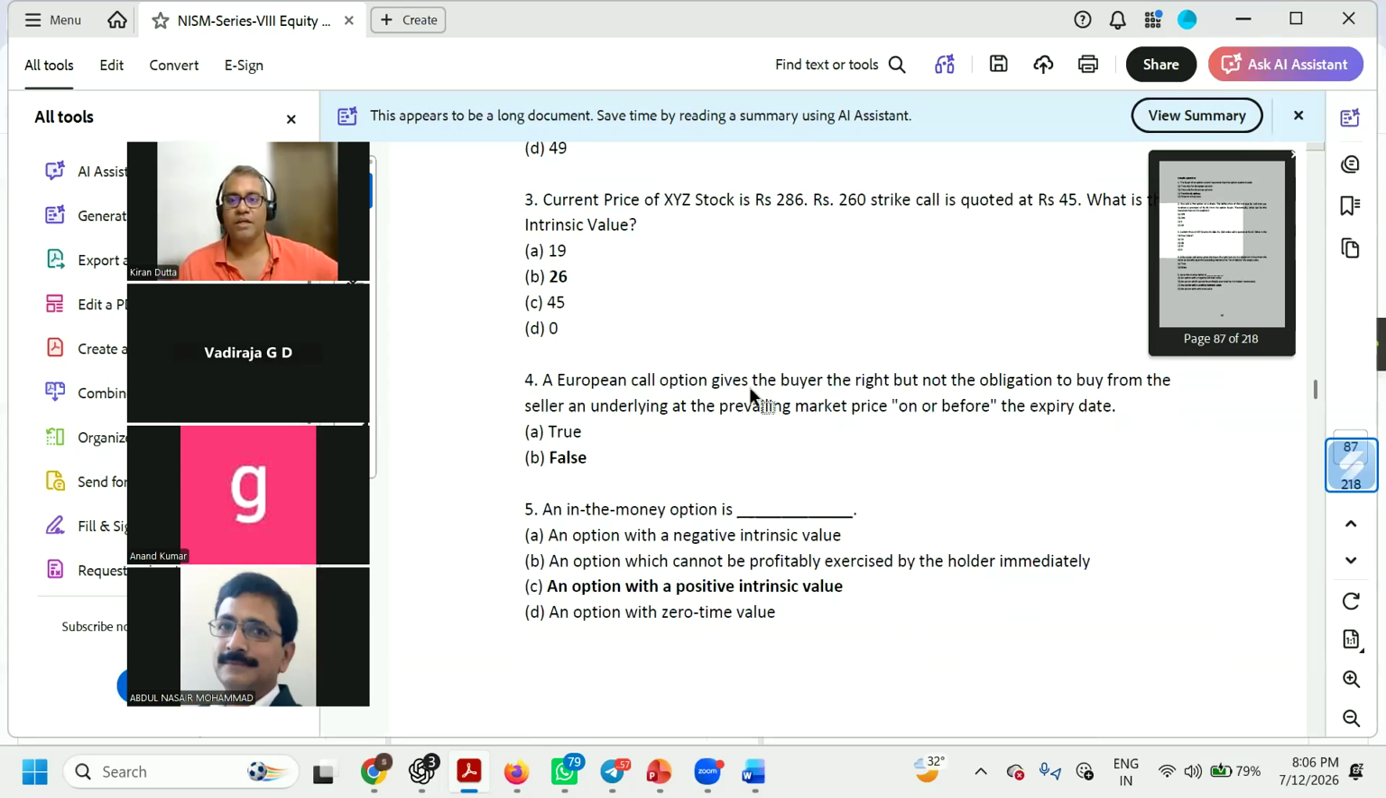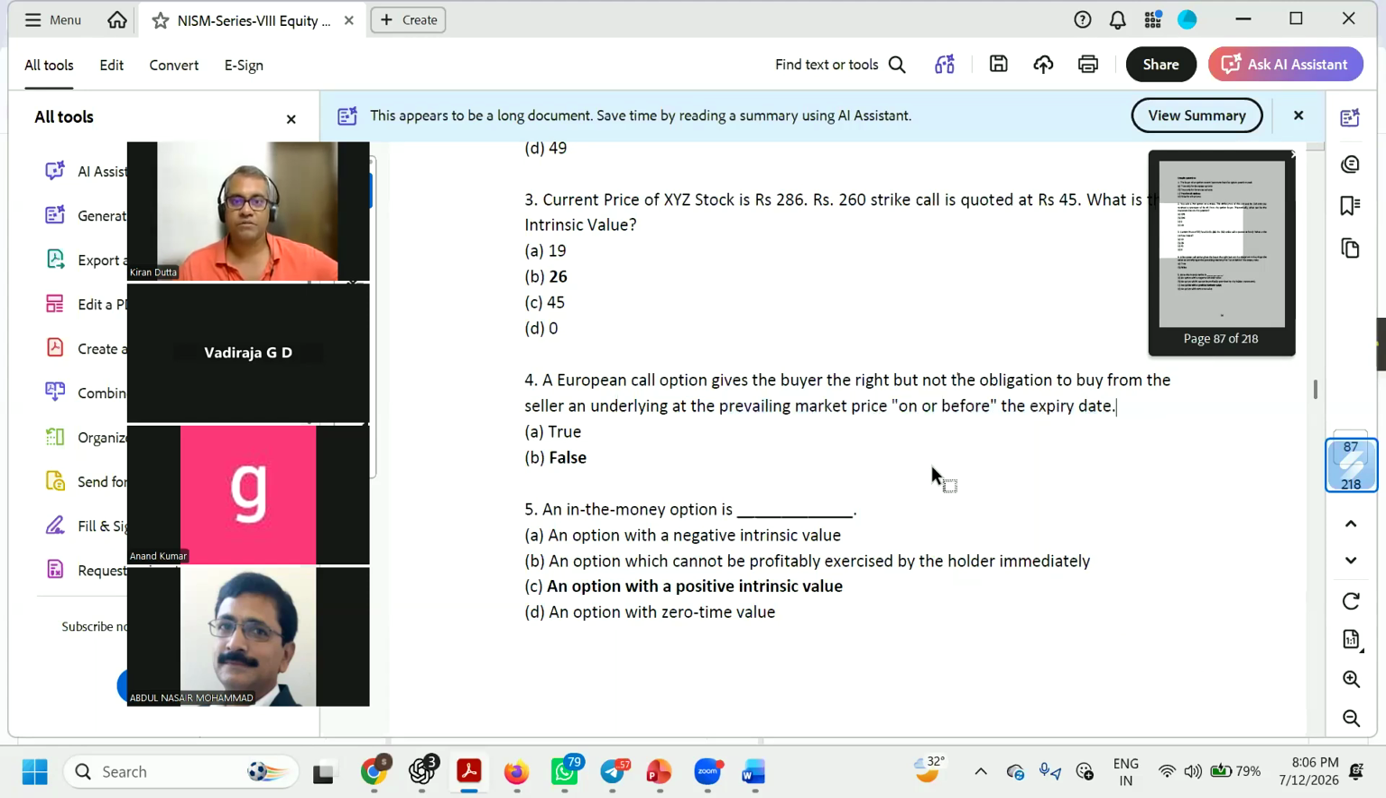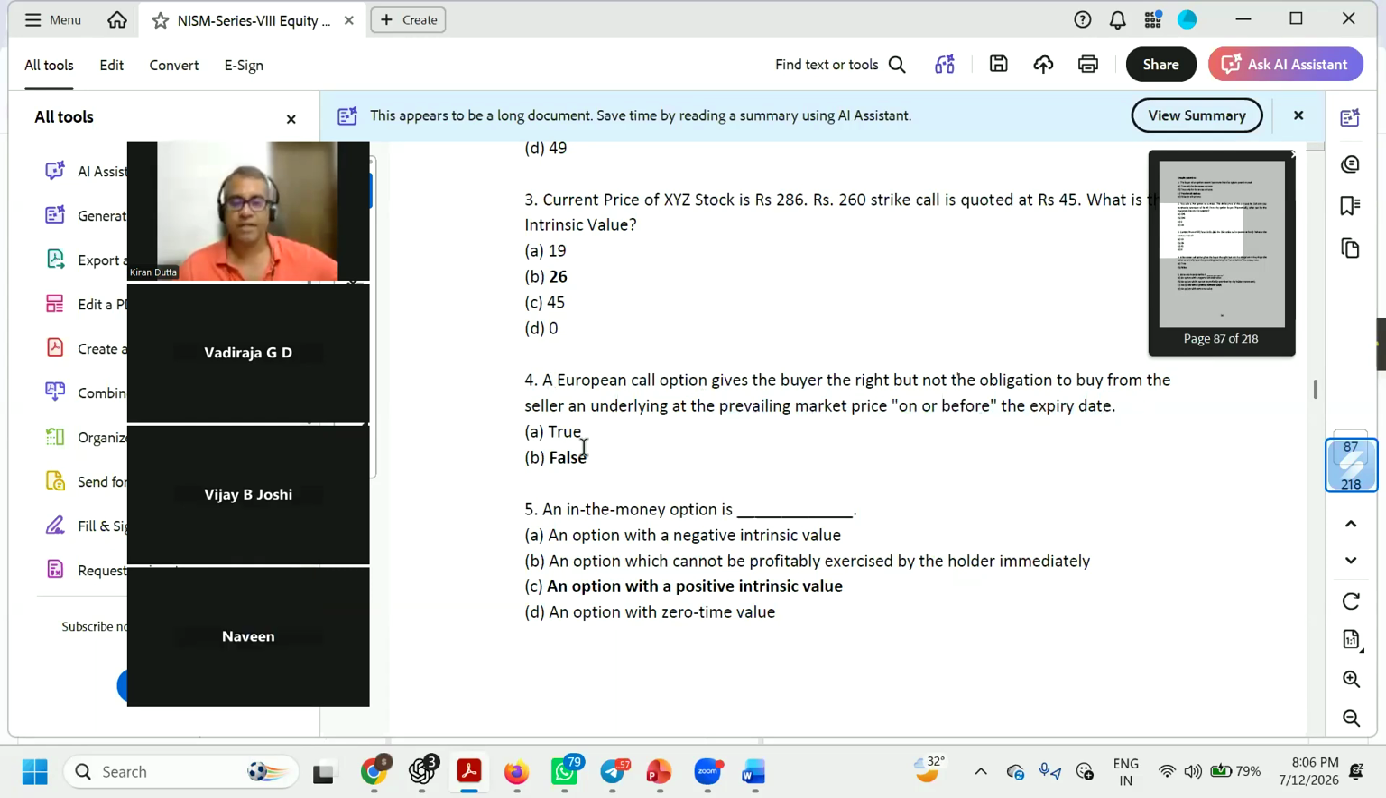Here there are two tricky things. It gives the right and not the obligation. But what is he trying to ask here? For a European call option, he's saying it can be exercised before or on the expiry date. Can that happen? No. It can happen only in an American call option. In a European option it happens only on the expiry date. That's why it is false.